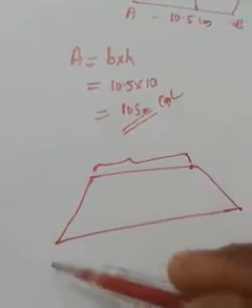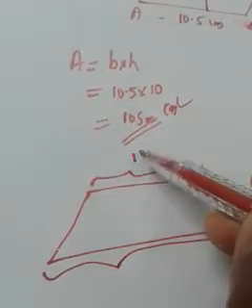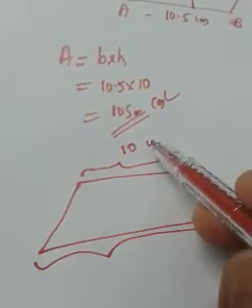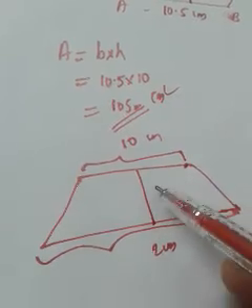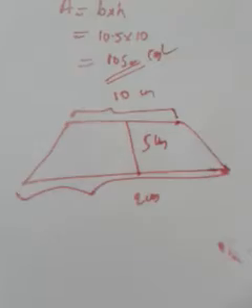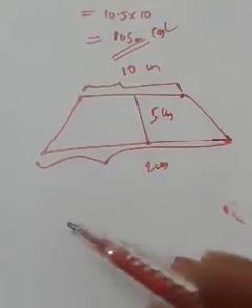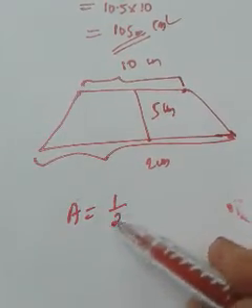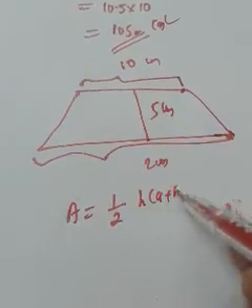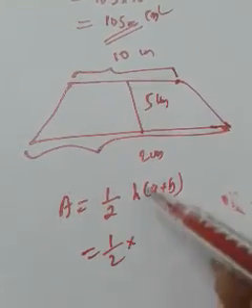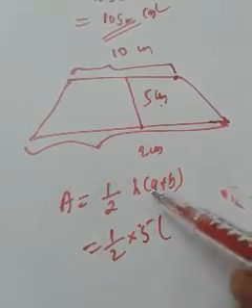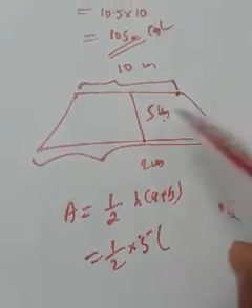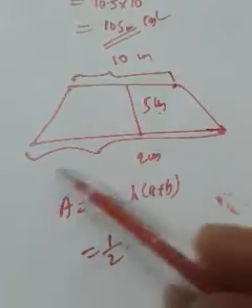The specialty of a trapezium is that one pair of sides should be parallel. The parallel sides are given as 10 centimeter and 20 centimeter, and the height between those parallel lines, let it be 5 centimeter. So this is your trapezium. We are supposed to calculate the area of this trapezium, and which is the formula? Area of trapezium is equal to half into h into a plus b. Here h stands for height, that is given as 5, and a and b are the lengths of the parallel sides.